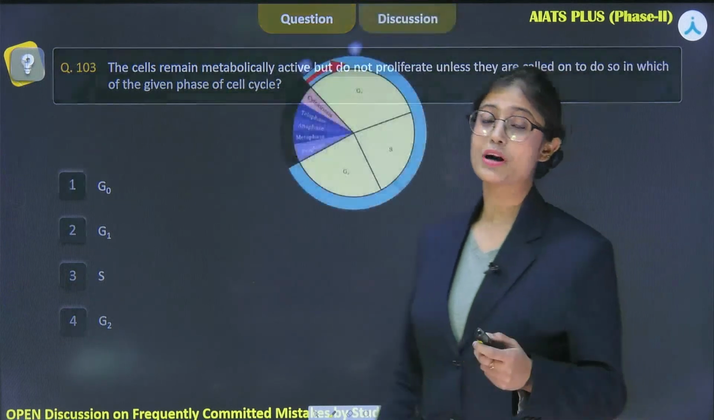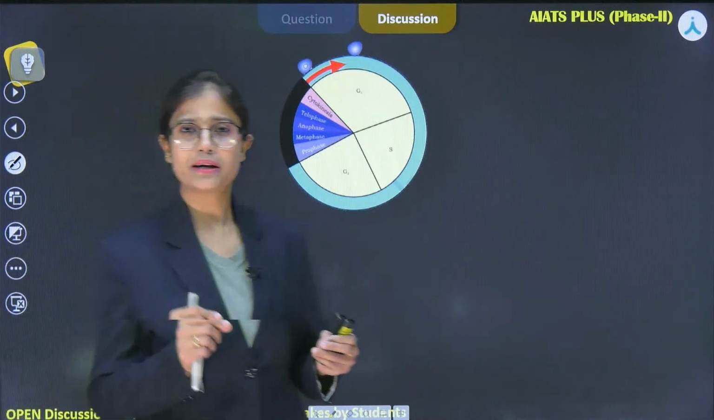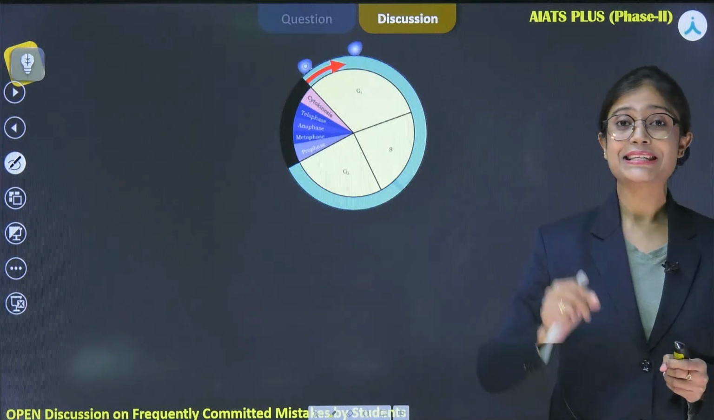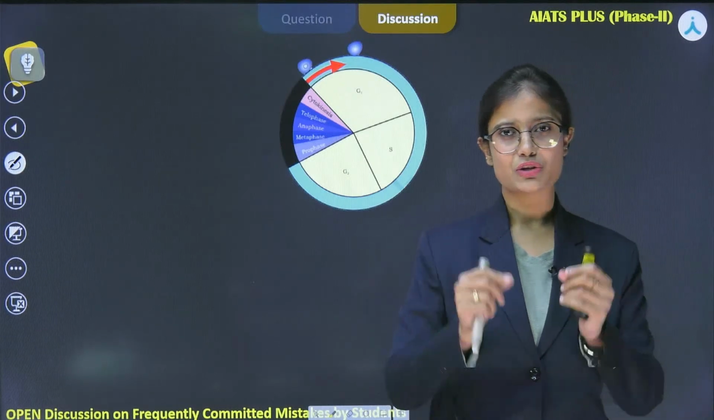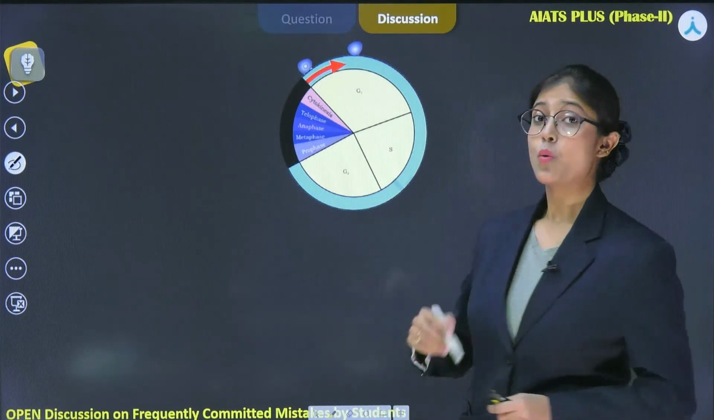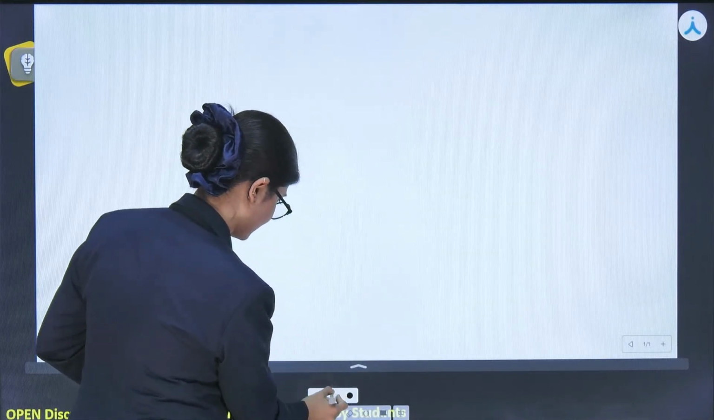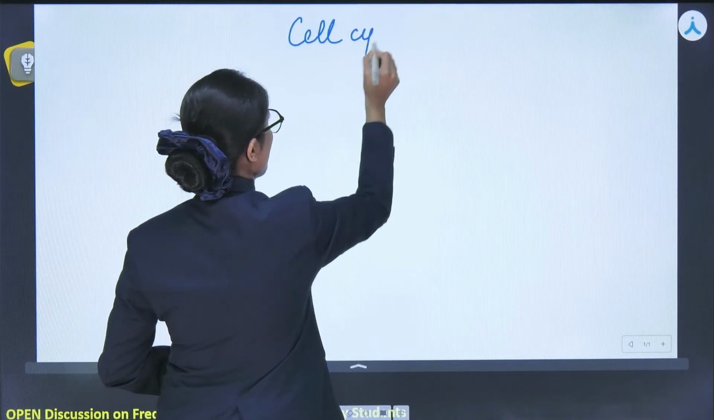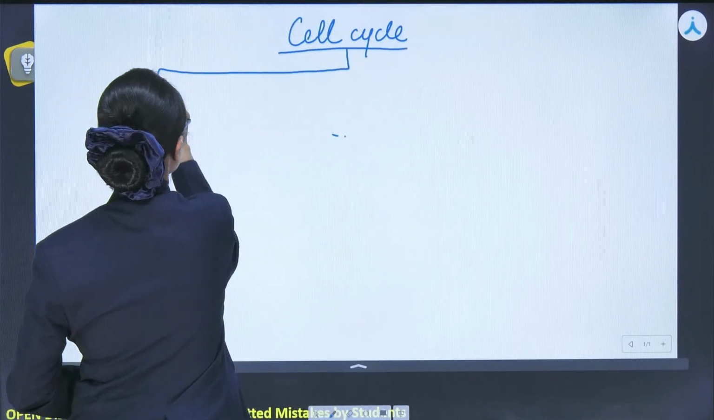So now let's see what is the cell cycle. The cell cycle is the sequential, orderly, or highly genetically controlled process in which a cell divides. Cell is the basic fundamental unit of life, right? You all know. Now let's see what could be the phases of the cell cycle. If we see the cell cycle, it is basically divided into two phases.